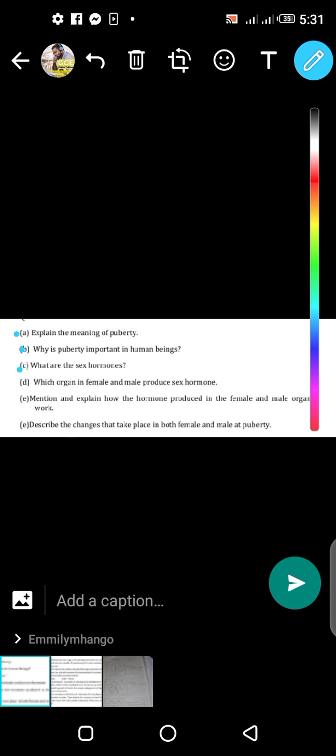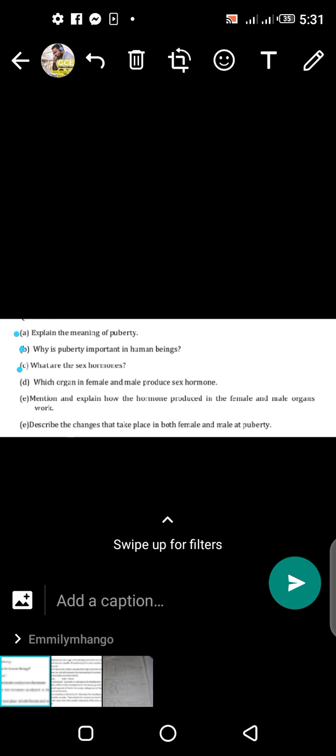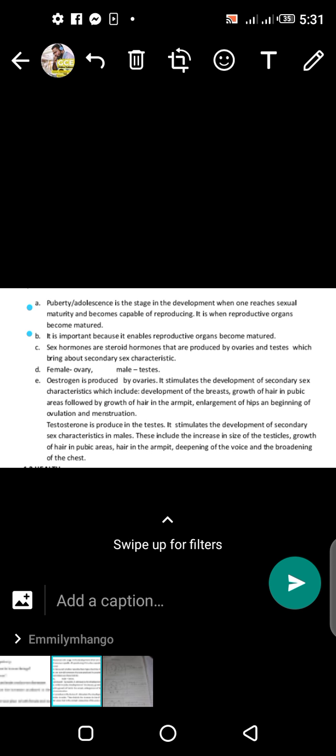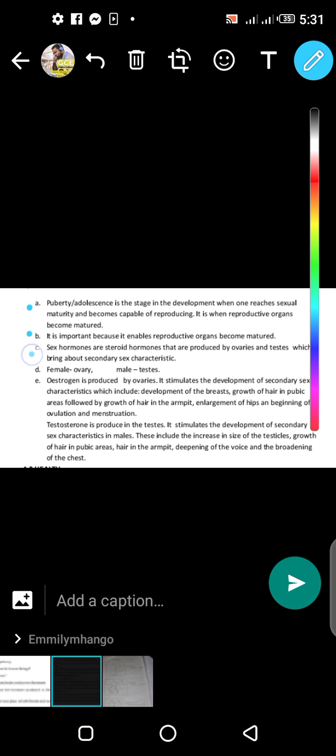So look at the answer. What are sex hormones? Sex hormones are steroid hormones that are produced by the ovaries, meaning this is in females, and in males they are produced by the testicles. Testis means one, testicles means there are more than one.